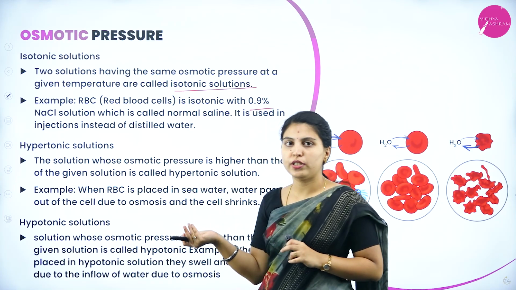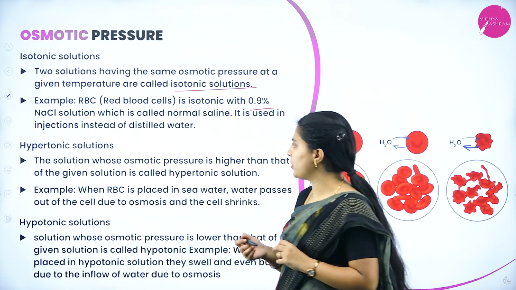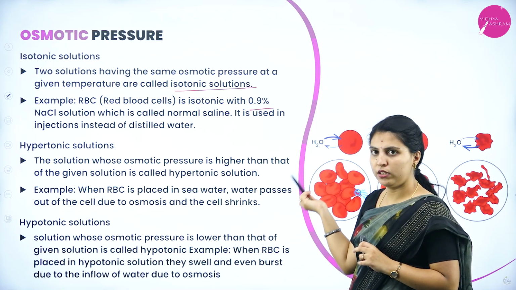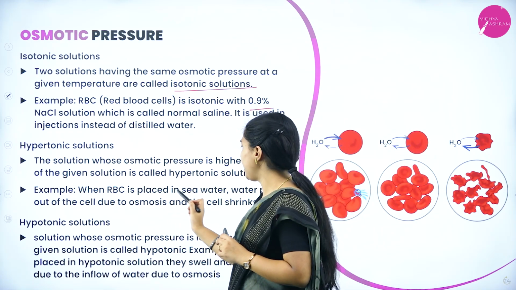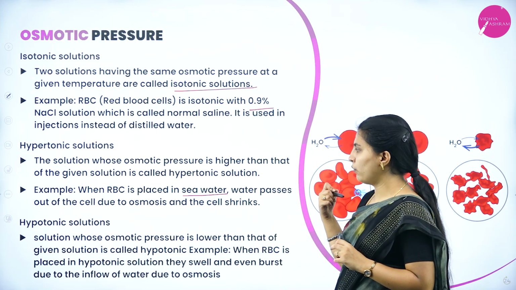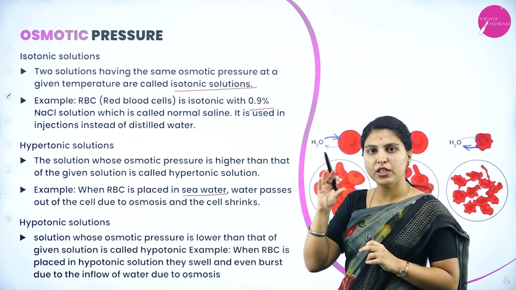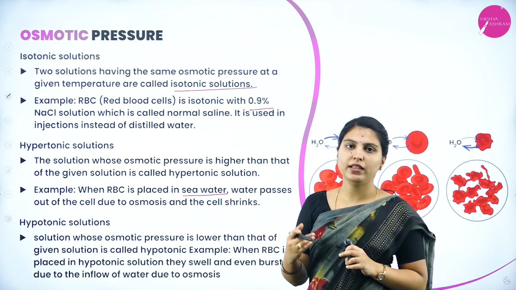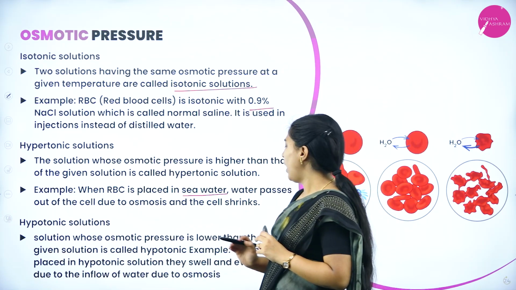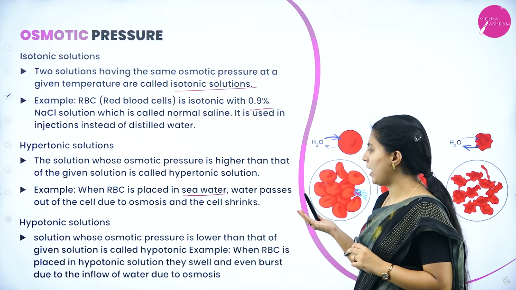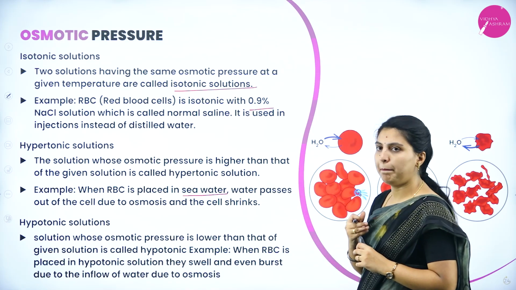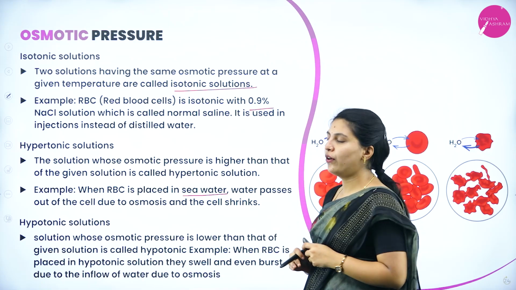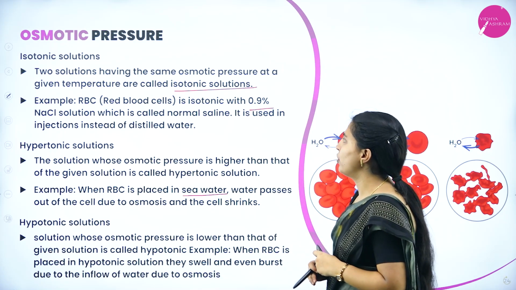Then hypertonic solution. Hyper means more concentration. The solution whose osmotic pressure is higher than that of the given solution is called a hypertonic solution. When RBC is placed in seawater, water passes out of the cell due to osmosis and the cell shrinks. Hypotonic means one of the solutions has less concentration at the given temperature. Example, when RBC is placed in a hypotonic solution, they swell and even burst due to the inflow of water due to osmosis. These are the three kinds of solutions.